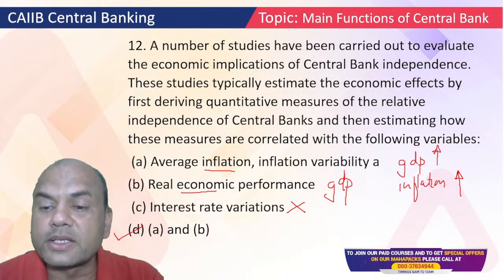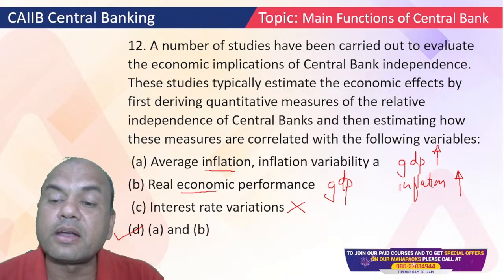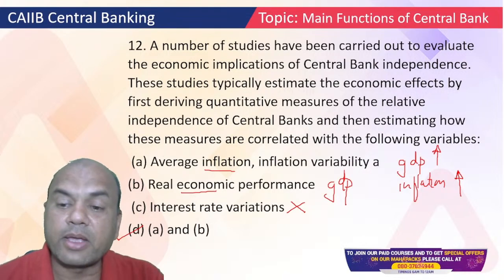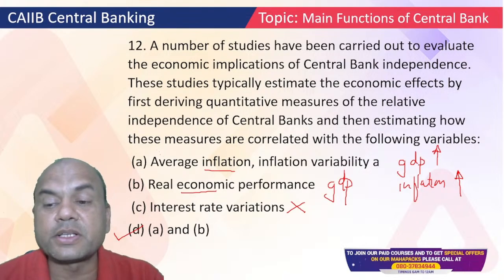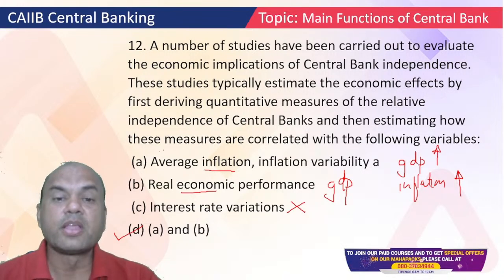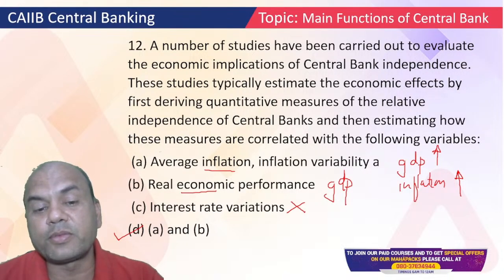To control this, what should RBI do? Suppose inflation is high. RBI should bring the interest rates up. So if RBI increases the interest rate, then inflation comes down. But along with it, GDP also goes down. So that's why the main measures which affect RBI are inflation and real economic performance, GDP.